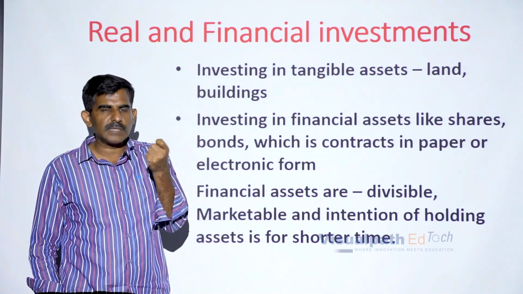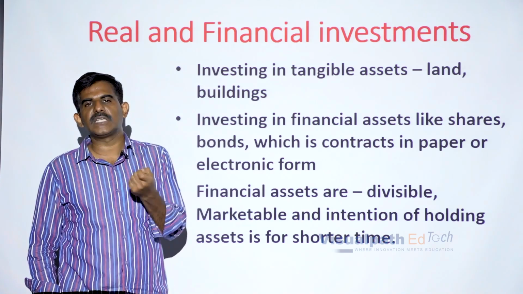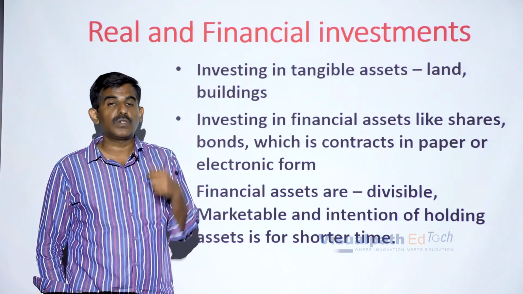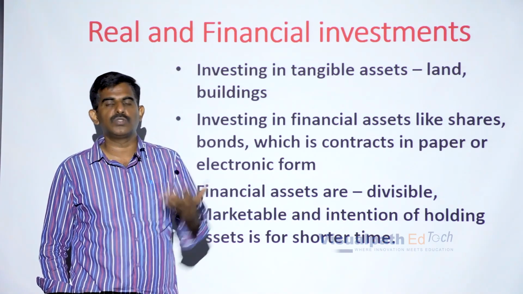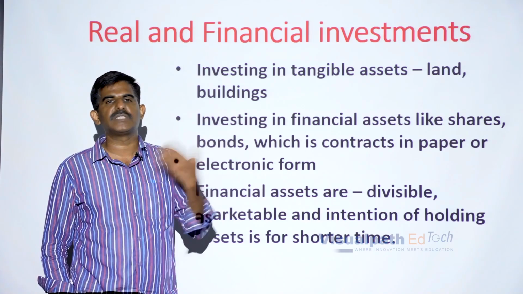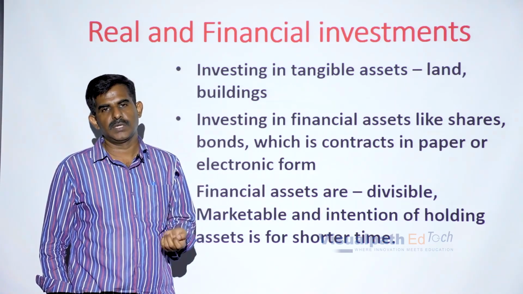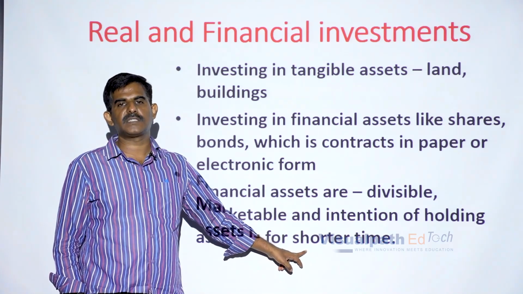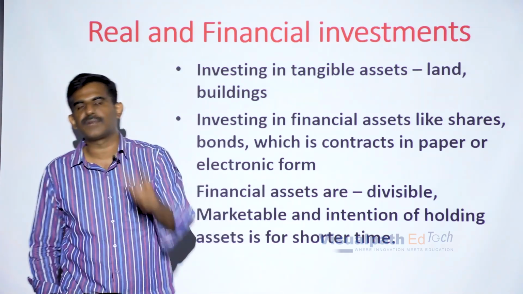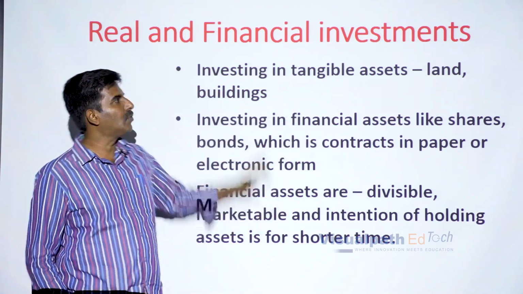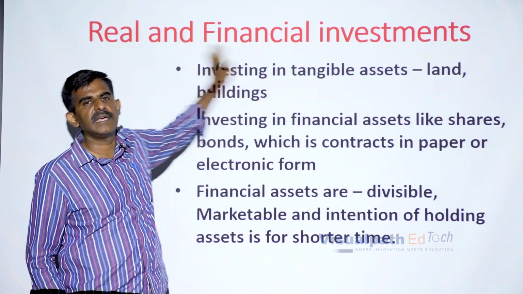We want to make some quick money. Maybe you hold the shares for 1, 2, 3, 4 years or a maximum of 5 years and want to see the value of the shares grow, and thereby the money you have invested becomes 3 times, 4 times, 5 times. So, when compared with real investment, financial assets are invested in for quite a short period of time, but not for a longer period of time. This is how you can distinguish the real assets and the financial assets.